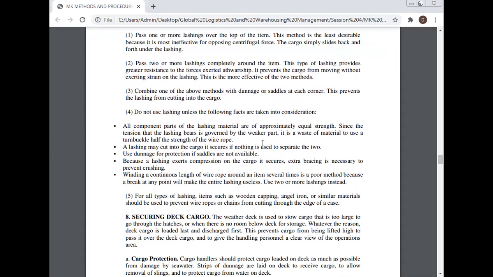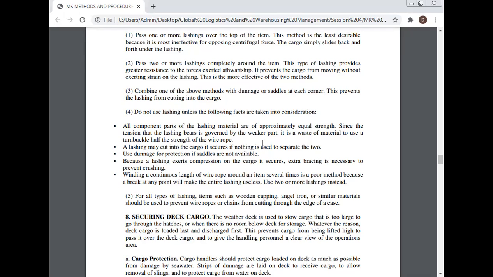A lacing may cut into the cargo it secures if nothing is used to separate the two. Use dunnage for protection if saddles are not available. Because a lacing exerts compression on the cargo it secures, extra bracing is necessary to prevent crushing.